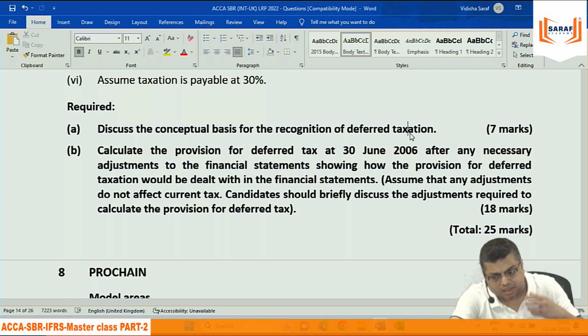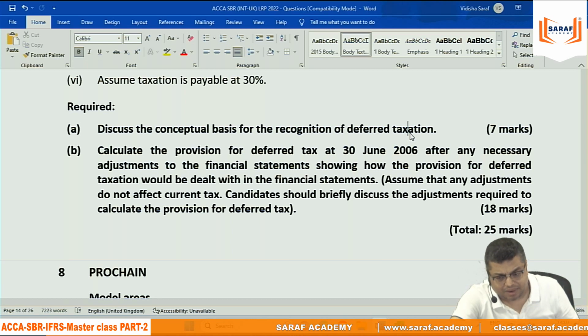We record on the basis of taxable income the tax expense in the accounts, which is current tax. But when the accounting income is different and the reason for the difference is temporary, that is, presently accounting income is more or later on it will be less, then we record deferred tax. When the carrying value of an asset is more than the tax base value of an asset, on the difference we record deferred tax liability and expense.